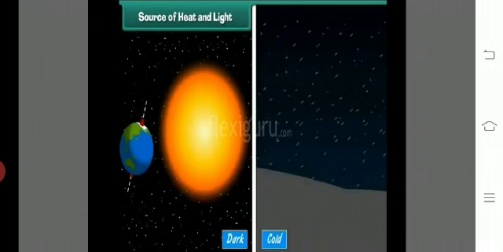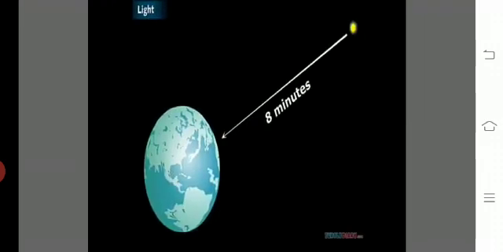Students, life is possible on earth due to the sun. If the sun did not exist, there would be no life on earth. The earth will be dark and cold if there is no sun. Students, do you know the sunlight takes 8 minutes to reach the earth? Okay.